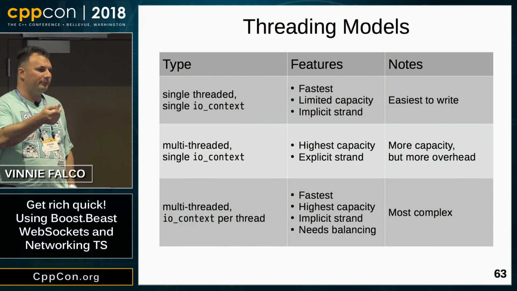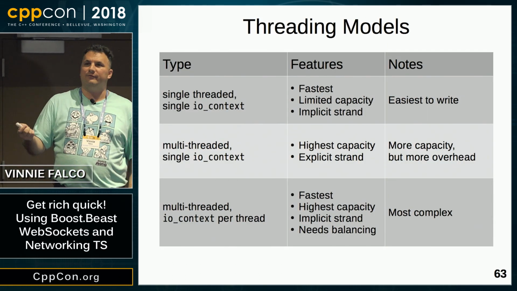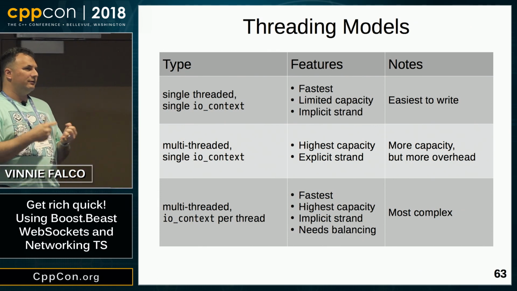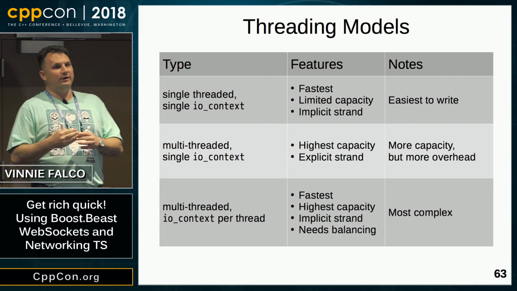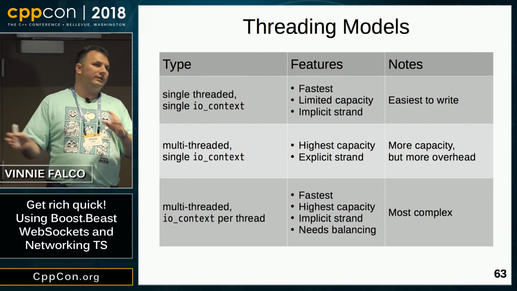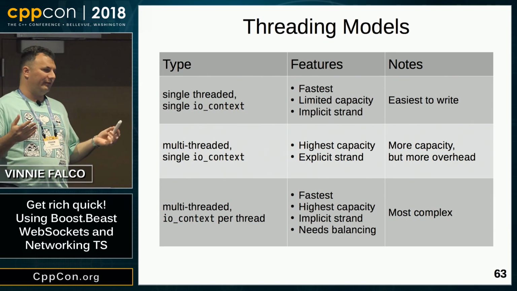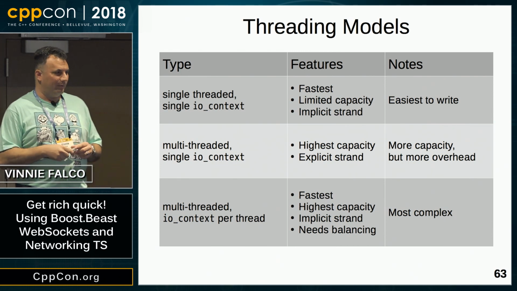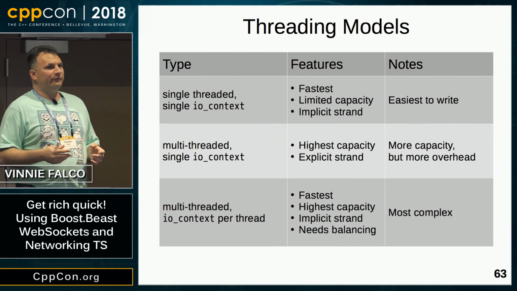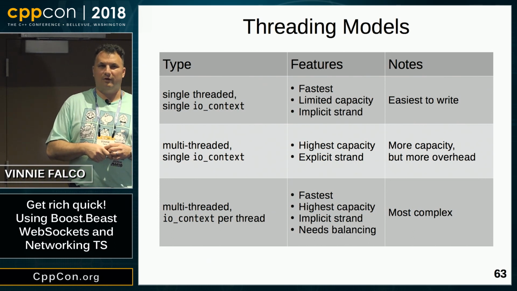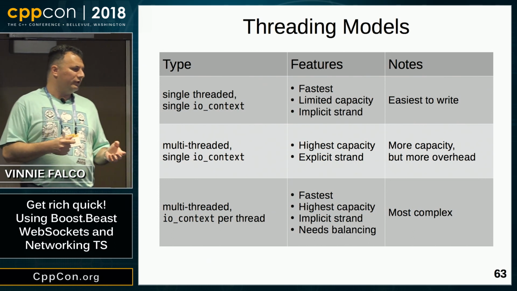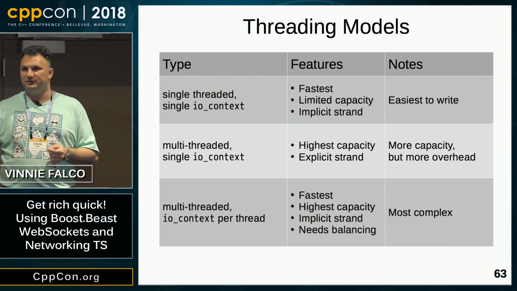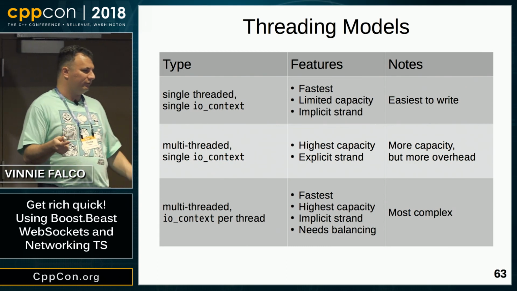And in conclusion, with networking TS, there's three very common threading models. The first one, which is what I'm going to show you, is single-threaded. That means only one thread calls IO context run. We don't need to worry about any synchronization since nothing's happening concurrently. It's easy to write, it's fast, but it only has one thread. Then we can have multiple threads calling IO context run. So you're going to utilize more of the machine's resources, but now you're going to be exposed to synchronization issues, which could be a good trade-off.